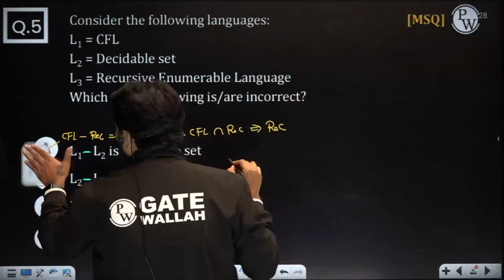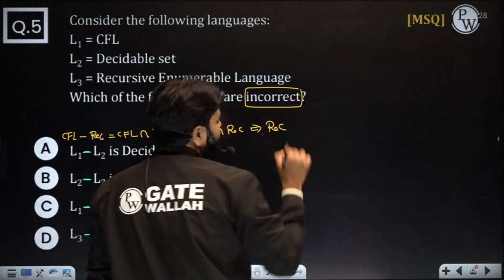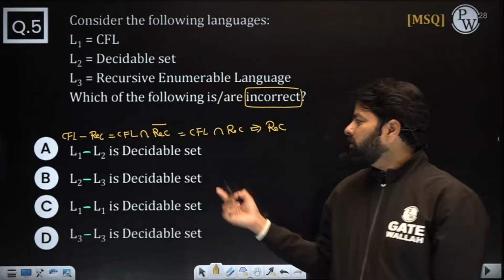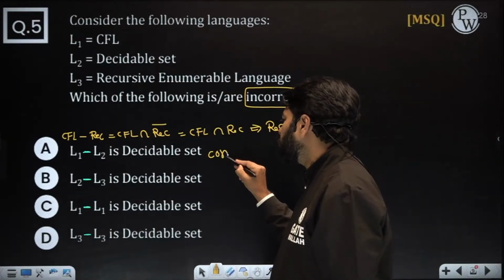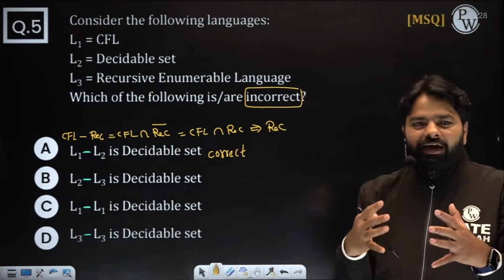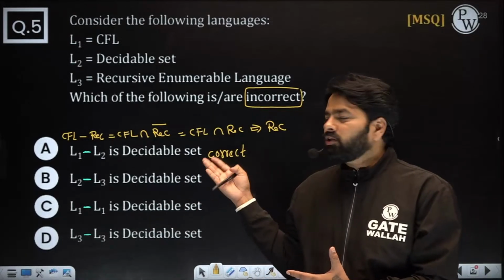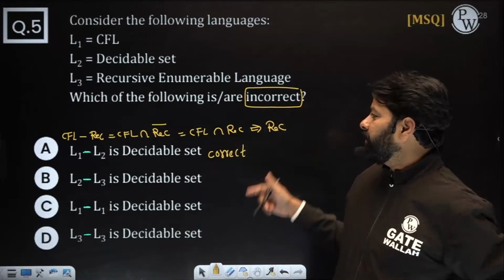Oh, we need to choose incorrect. So that is one more problem. You should read the question properly. It's about incorrect. So this one is correct, and we need to choose the incorrect statement. I can see many people answered A because you are looking for correct, but the question is for incorrect.